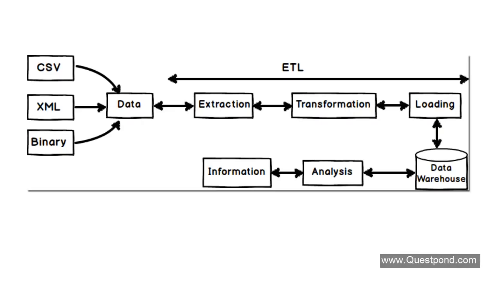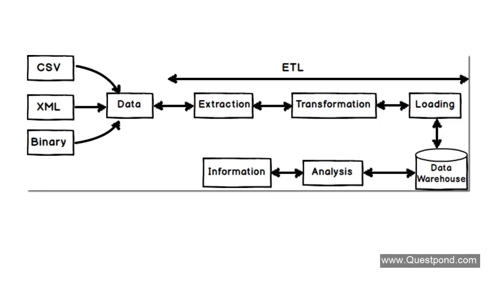Now, again, the journey from data to data warehouse is not so easy. It involves a lot of processing. It involves a lot of massaging of data. If you see the data part, the data is available in different data sources. So you have XML, you have CSV, you have binary formats, etc. And if you want to bring all of these different data types into that central database, the first thing you have to do is extraction of data. You have to extract data from these data sources and dump them into this common platform, or the common data warehouse. So the first process involves extraction.